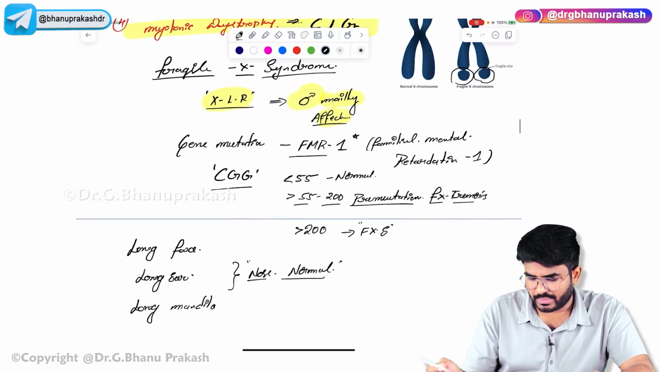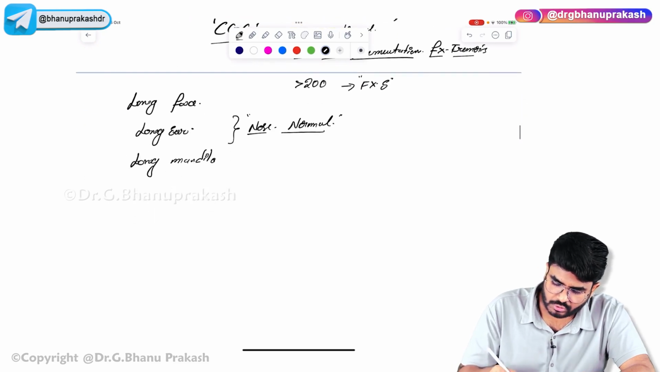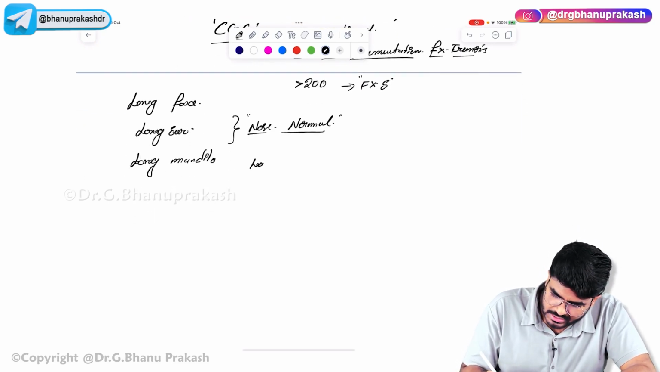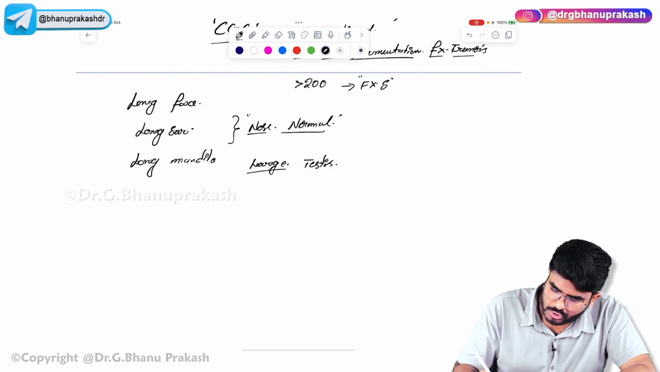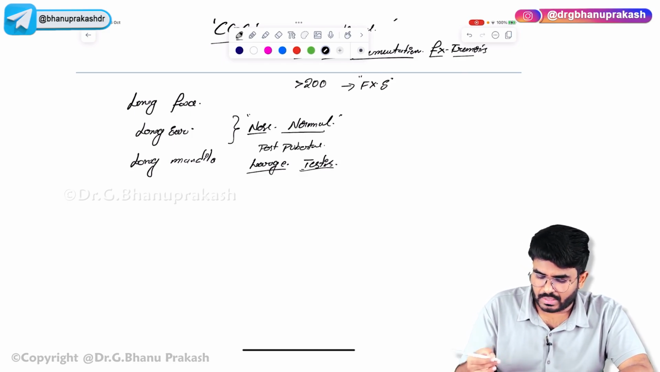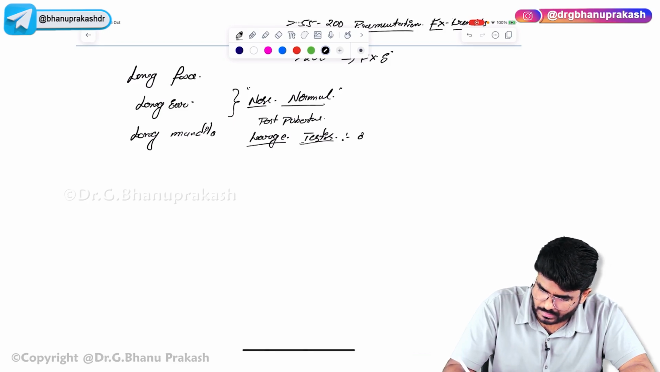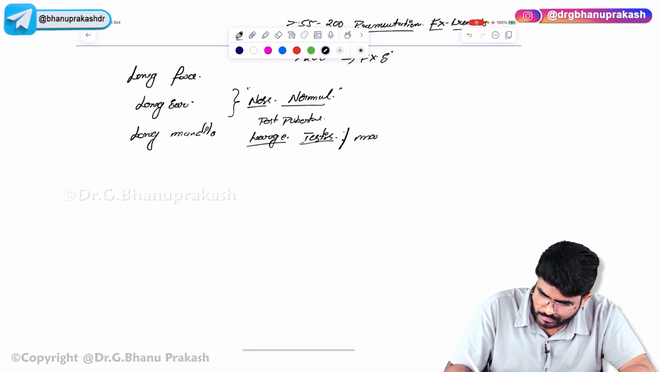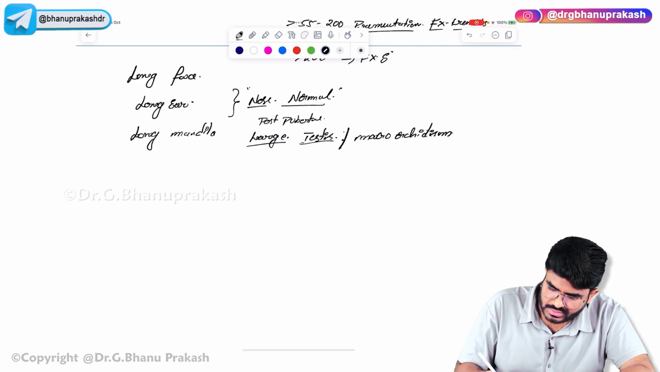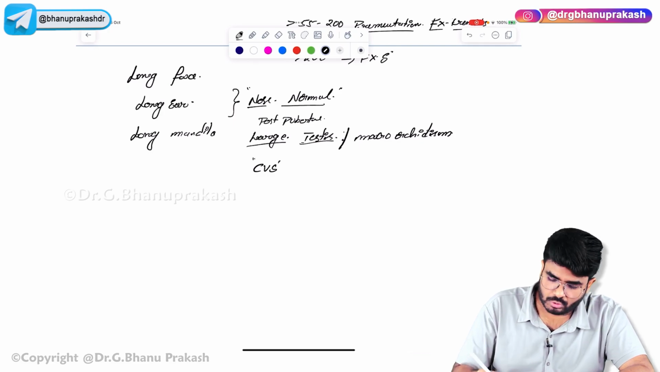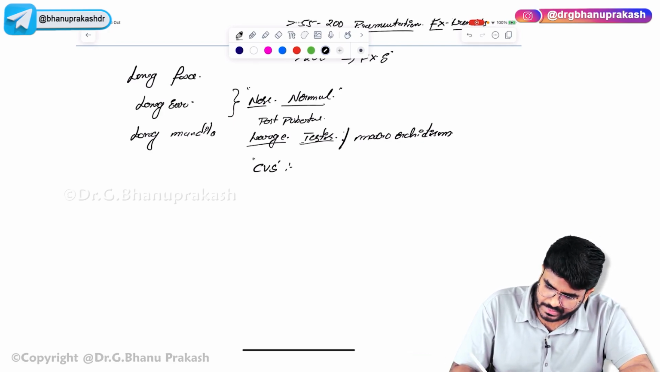Especially in males, the testes are also going to be big. Post-pubertal means after puberty. After puberty, the testis size is going to be very large. Large testes is called macroorchidism. In the cardiovascular system, these patients with fragile X syndrome are going to have mitral valve prolapse.